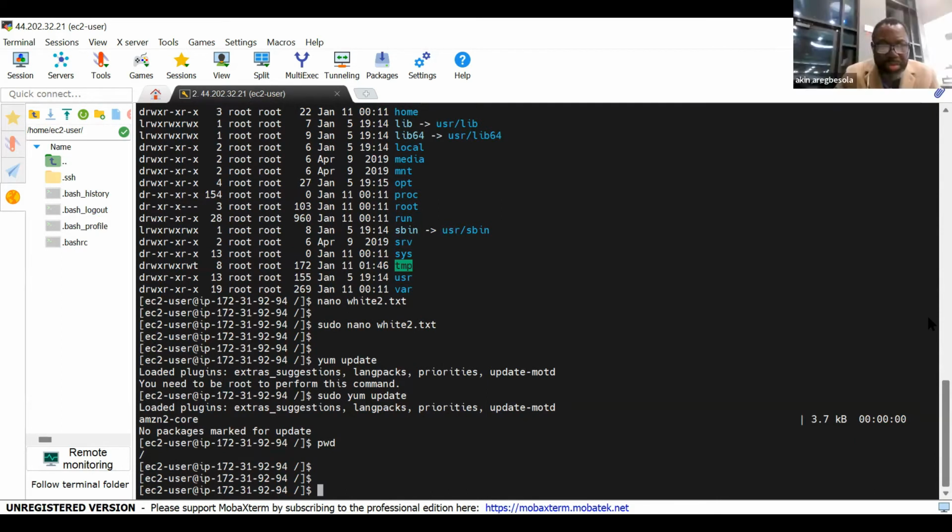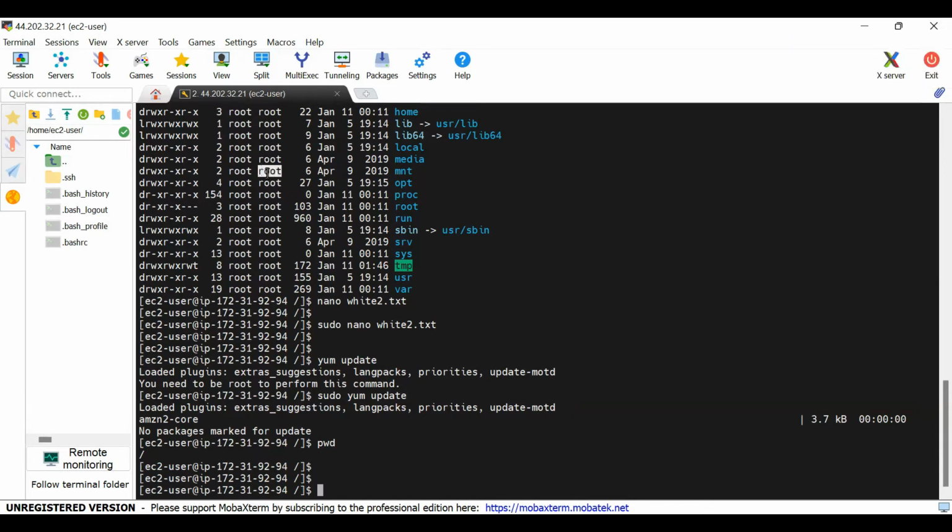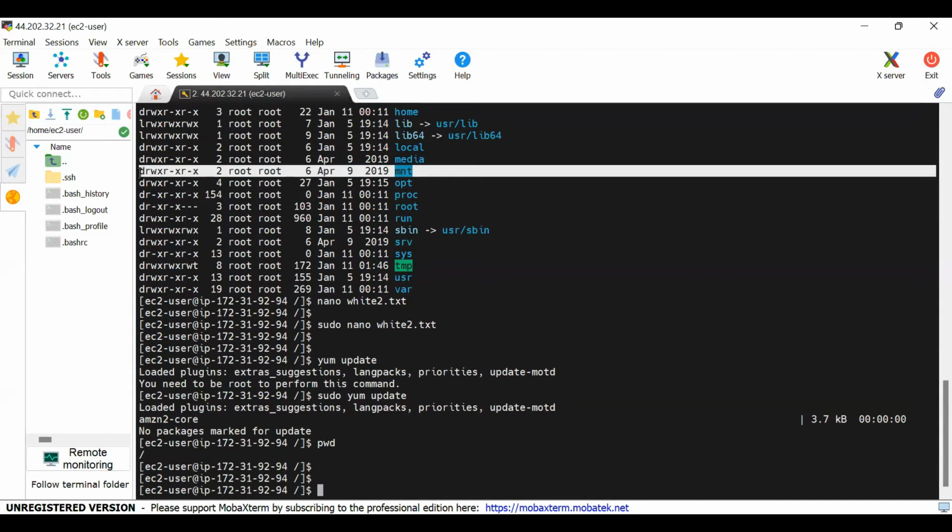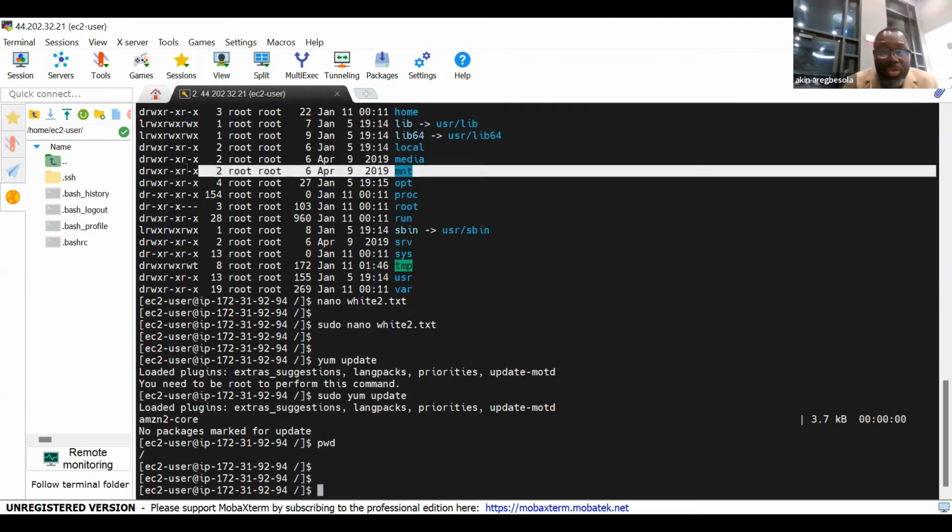Okay, so back to class now. So the next thing we want to do now is I've introduced the sudo. Now, let me show you one more thing. Who is the user here? EC2. Now, who is the owner of this file and the owner of this directory? Root. So the fact that root user, the administrator, owns this directory means that you cannot do anything in this directory unless you are root. Ordinary EC2 user cannot do anything here.